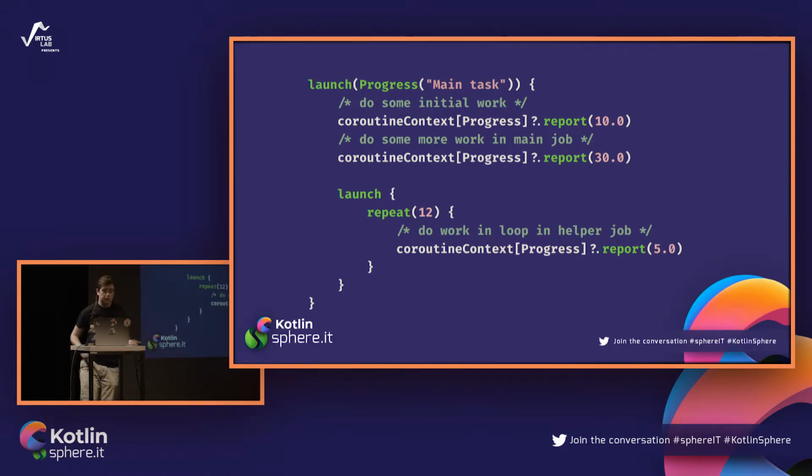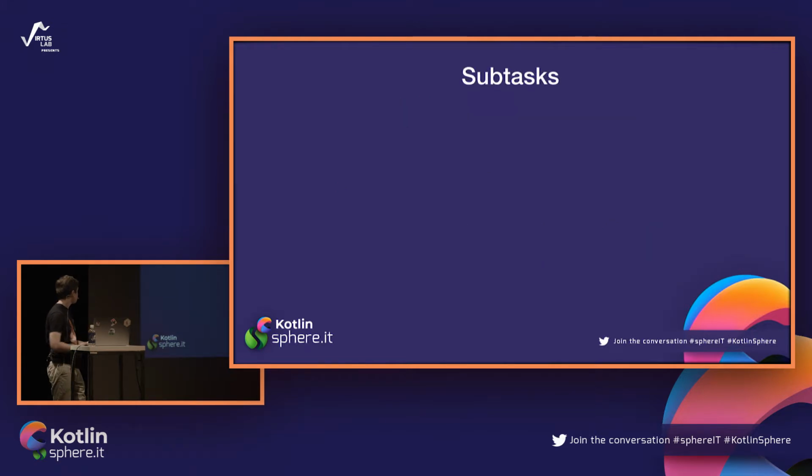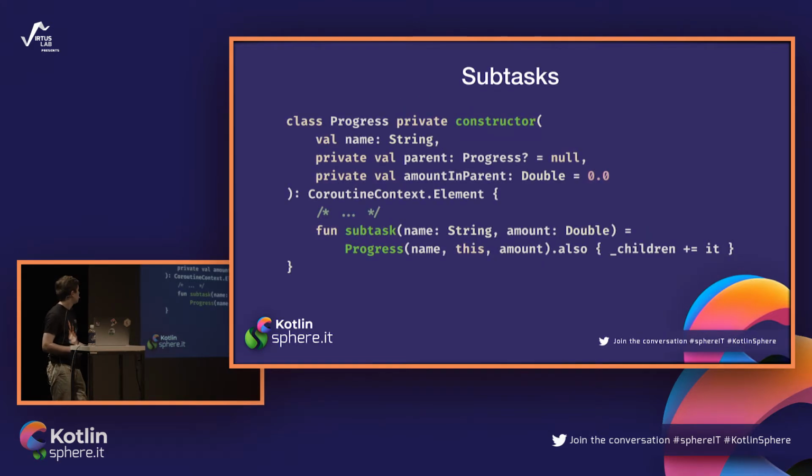Okay, we can try to do that. So you modified slightly your progress class. Now it has a private constructor. You've added a few additional properties, for example, a pointer to parent. So top level progress does not have any parent, and other children have a pointer to their parents. And you're also adding a property describing the amount of work in the parent that this child is doing.